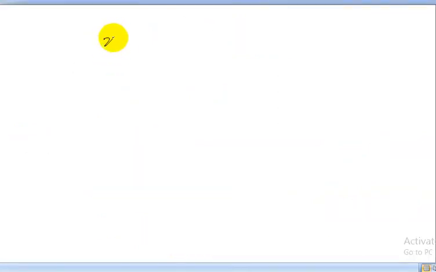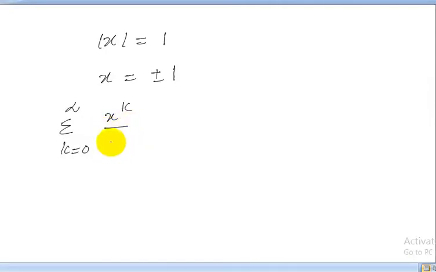Now mod x equal to 1 means x is equal to plus or minus 1. Now we test the series for x equal to 1 and x equal to minus 1. The given series is summation k starting from 0 to infinity x power k upon k plus 1.